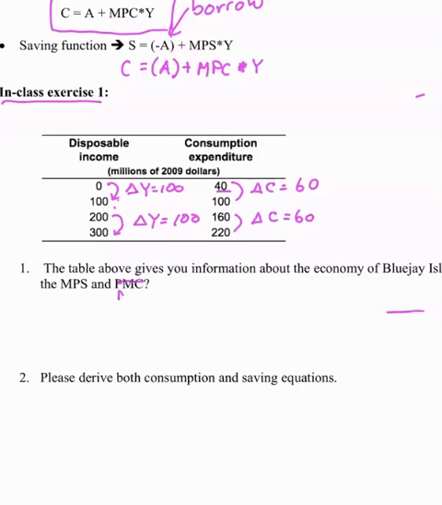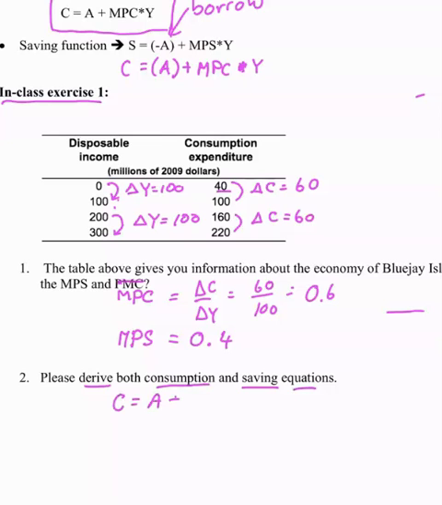Let's find out the value of MPS and MPC. I already started for you. MPC is delta C over delta Y. So MPC is 60 over 100, right? 0.6. If MPC is 0.6, then MPS is 0.4. Then you are going to derive the consumption equation and saving equation. The consumption equation is A plus MPC times Y. In this case, it's also disposable income.